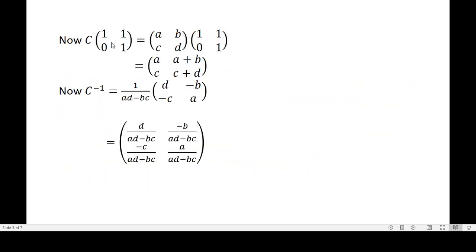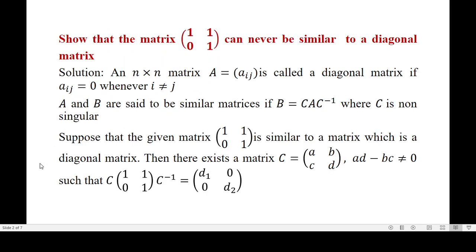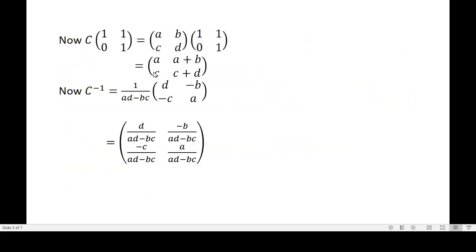Now C into [1, 1; 0, 1]. We have to simplify the left hand side. See here, we have C A C inverse. So let us multiply C and the given matrix. That is equal to [a, b; c, d] into [1, 1; 0, 1]. Now let us multiply two matrices. a into 1 plus b into 0, that is equal to a. Next, c into 1 plus d into 0, that is equal to c.